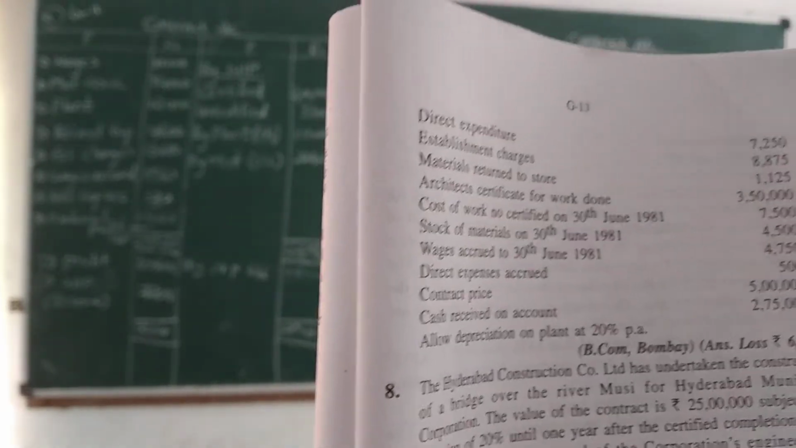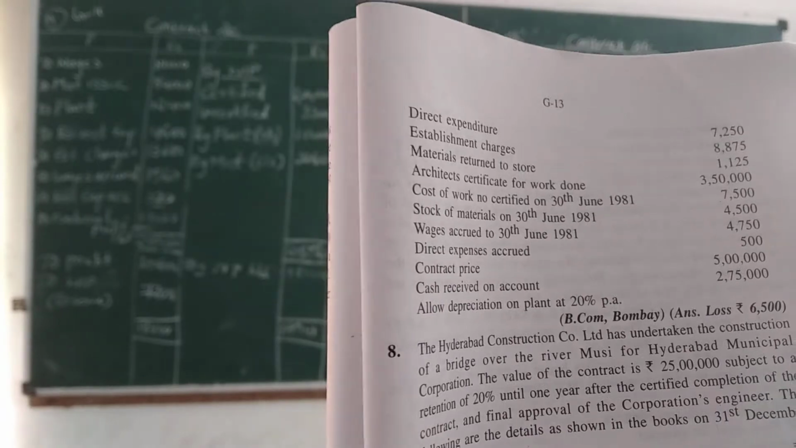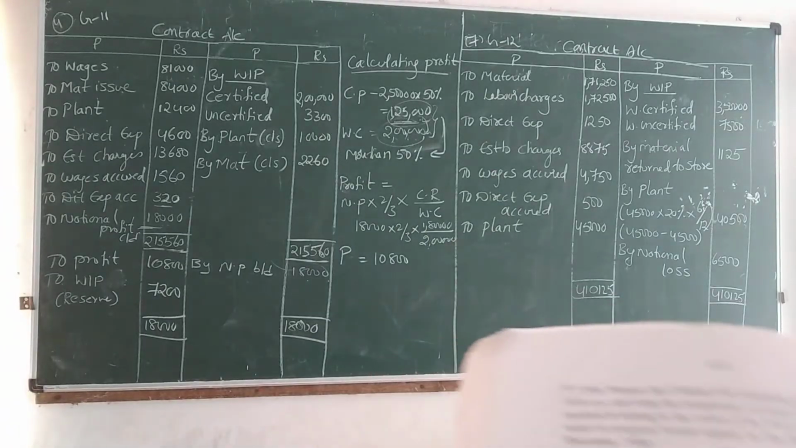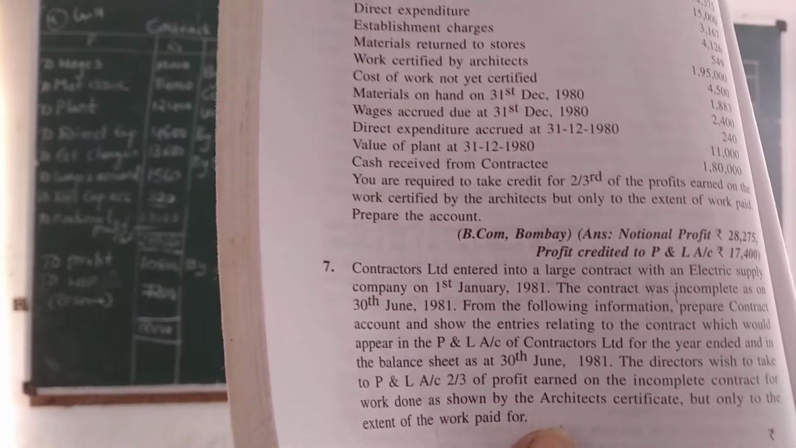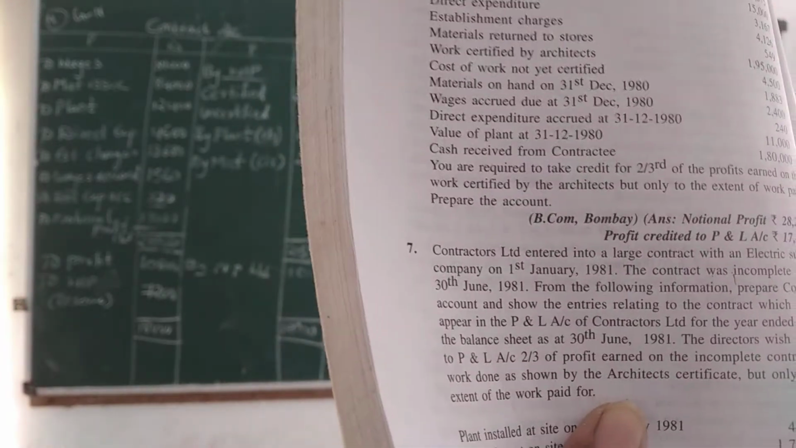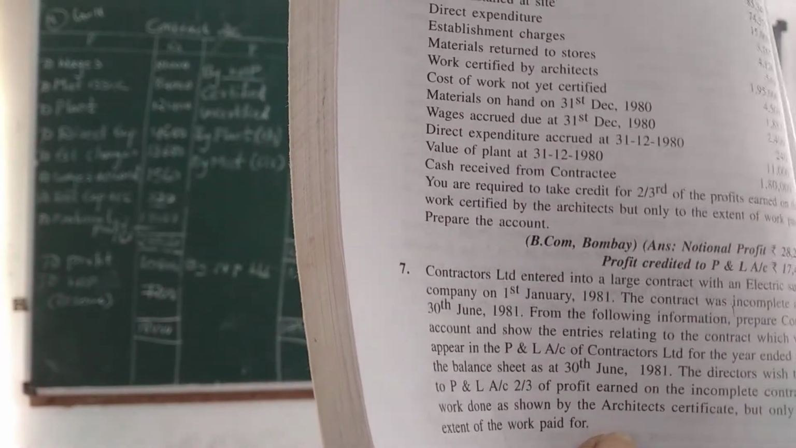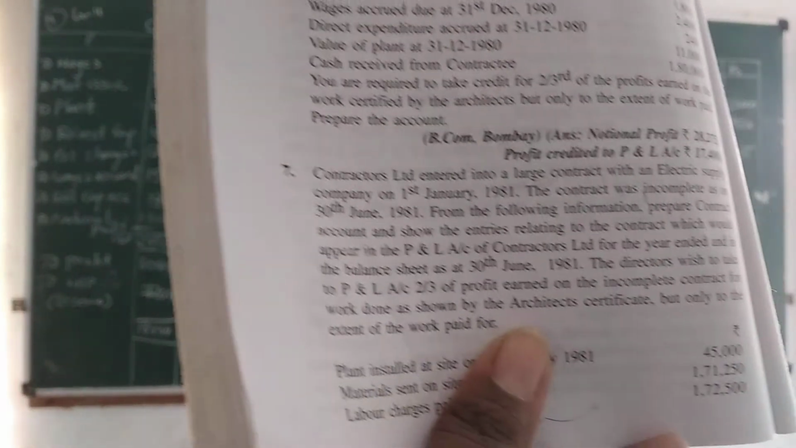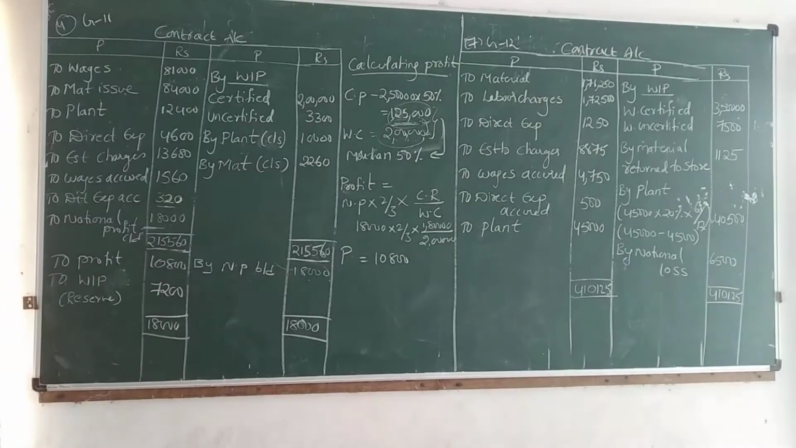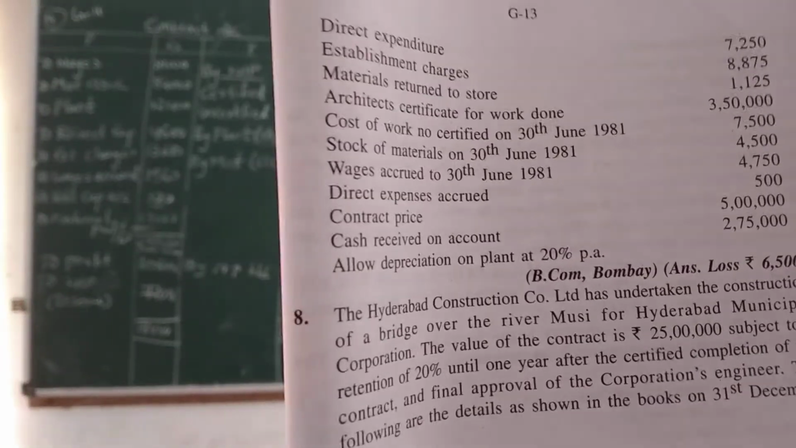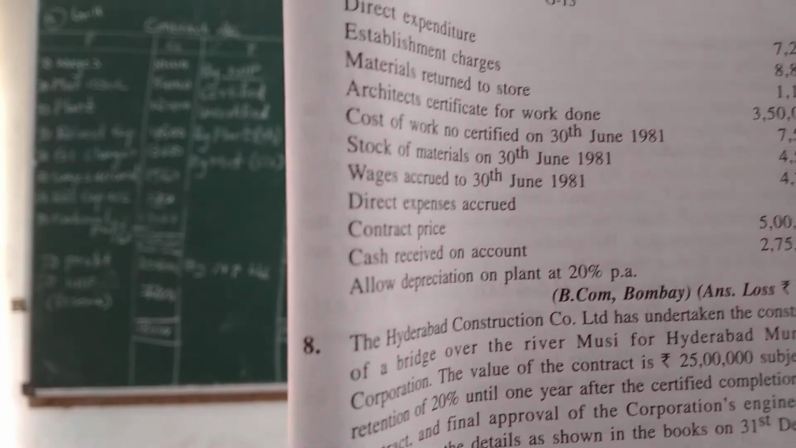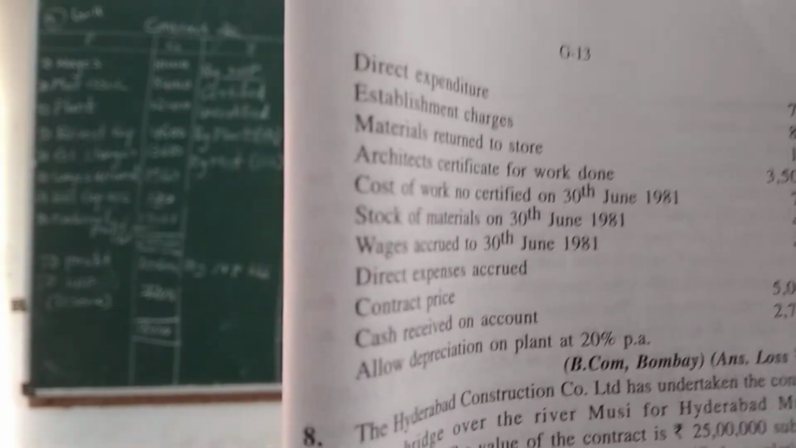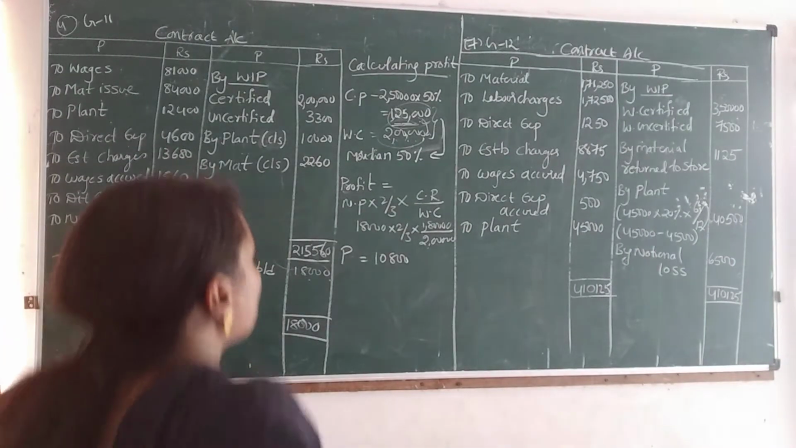See here, see the question. Depreciation is 20% per annum. But note here, the contract started on 1st January 1981 and ran till 30th June 1981, nothing but 6 months. Here the contract is for how many months? 6 months. So the depreciation he has given is per annum. So what we have to do here? We have to calculate it for 6 months. So now we will go to the answer here.